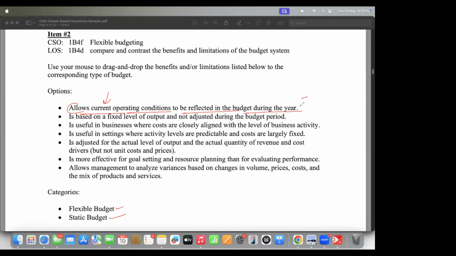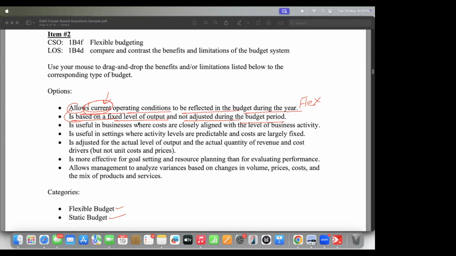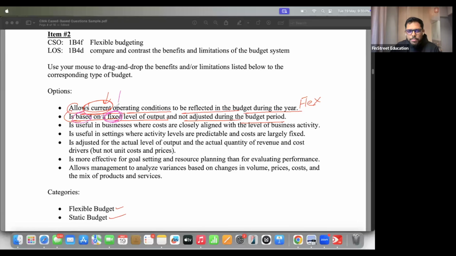Flexible. Correct. It is obvious that it is saying current data. We just discussed. Flexible, matlab we are going slightly towards real data. Next, is based on a fixed level of output and not adjusted during the budget period. What do you think? Static. Obviously, the fixed word pretty much gave you a hint. This is static.